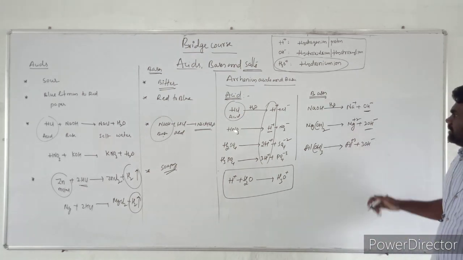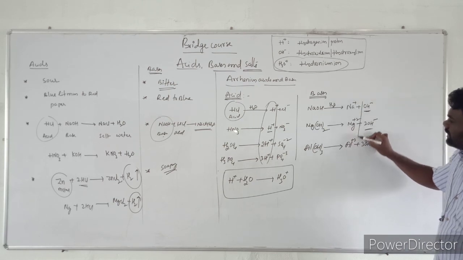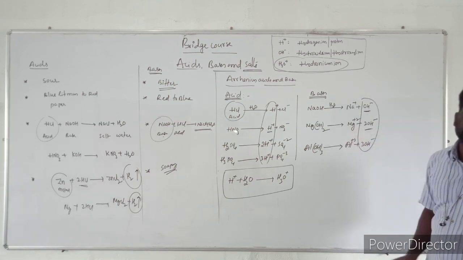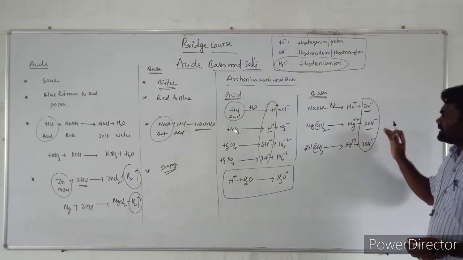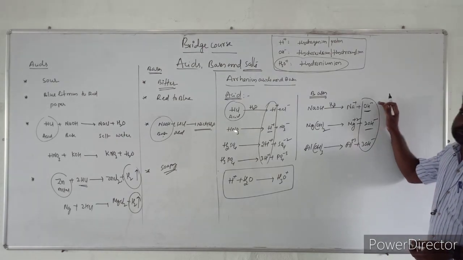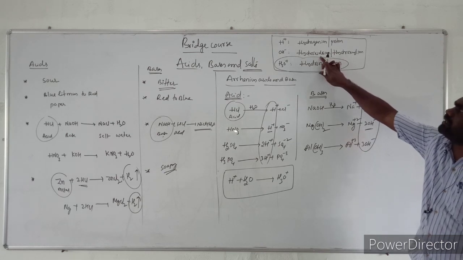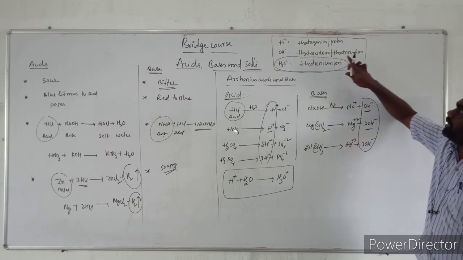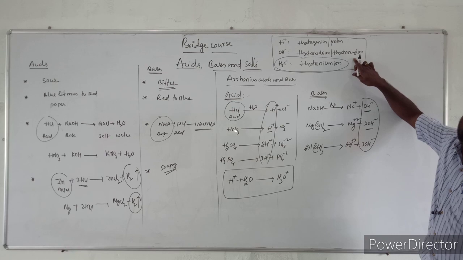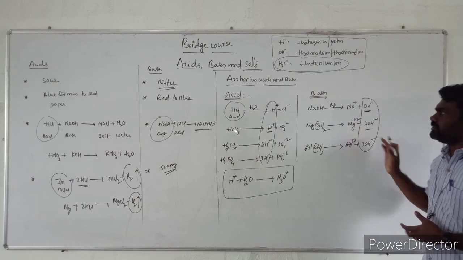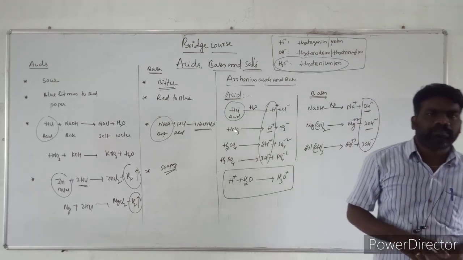So looking at all the cases, the ultimate product is the OH- ion. A substance that produces the OH- ion, or hydroxide ion, or hydroxyl ion, when dissolved in water, is called a base.